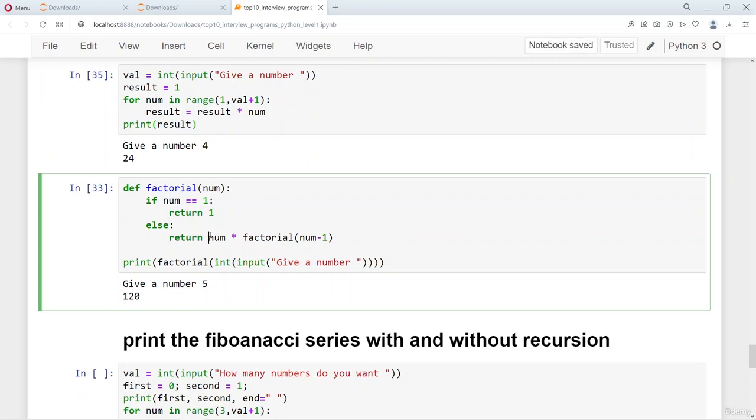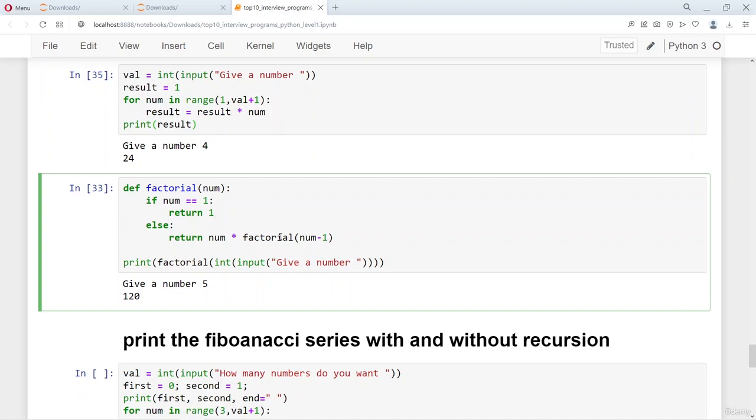But other than that, if the number is 1, then we return 1. If it's not a 1, then we call the same factorial function with one number less. Suppose the number is 5, for example. The if condition will not be executed, so it will come to the else part. 5 multiplied by factorial of 4, so it will come back here again, it will be 4, so 4 multiplied by factorial of 3, and so on.